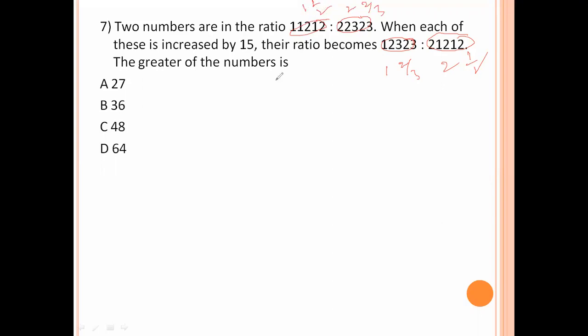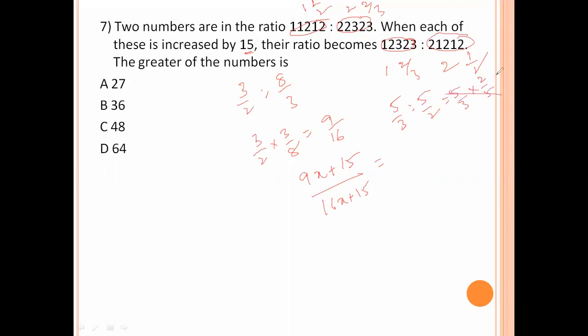Now, 1 1/2 is 3/2, and 2 2/3 is 8/3. Now 3/2 into 3/8 is equal to 9/16. So for this one, 9 means 9x and 16 means 16x. For each of these, how much value do we add? 15. So (9x plus 15) over (16x plus 15) is equal to 1 2/3 to 2 1/2, which is 5/3 into 2/5. That value is 2/3.